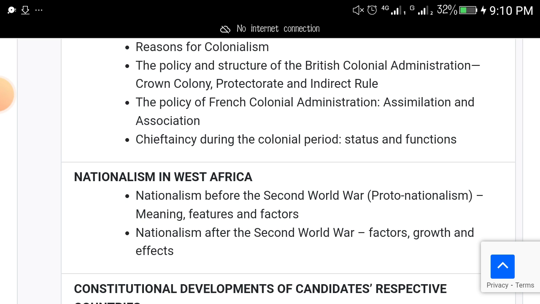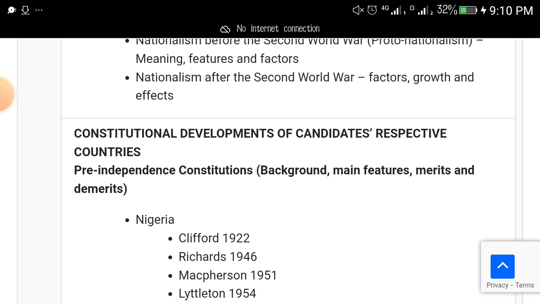Nationalism in West Africa. So you have to study nationalism, specifically nationalism before the Second World War: meaning, features and factors. Nationalism after the Second World War: factors, growth and effects. Just study up these things.